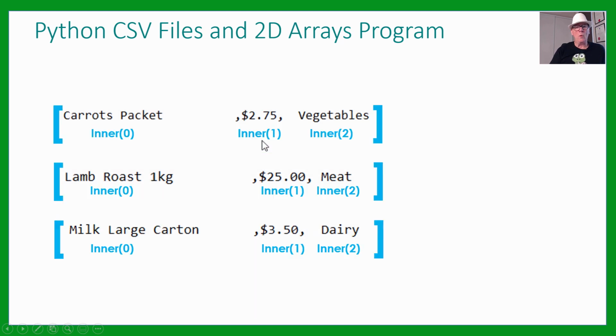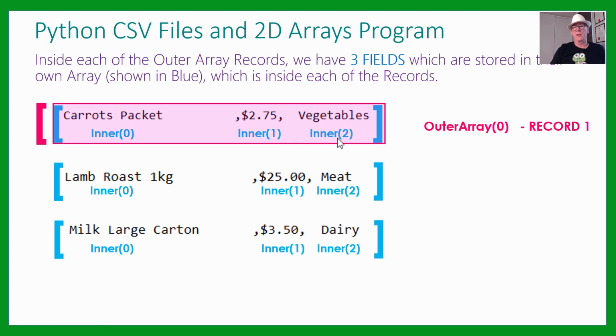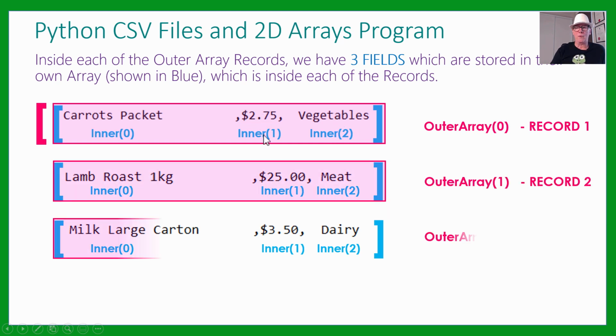Now we have to have an inside array as well, so we can keep track of the individual items for each record, where these individual items are the details, and they're called fields. So this one is inner 0, this one we're just calling inner 1, this one's called inner 2, but in the Python program it may have different names. So inside each of those outer array records, we've got our 3 fields in an inner array. There's record 1, outer array bracket 0, but inside that record, there are actually 3 items: inner 0, inner 1, and inner 2, where inner 0 is the description, inner 1's the price, and inner 2 is the category. And we've got that for all 3 records.